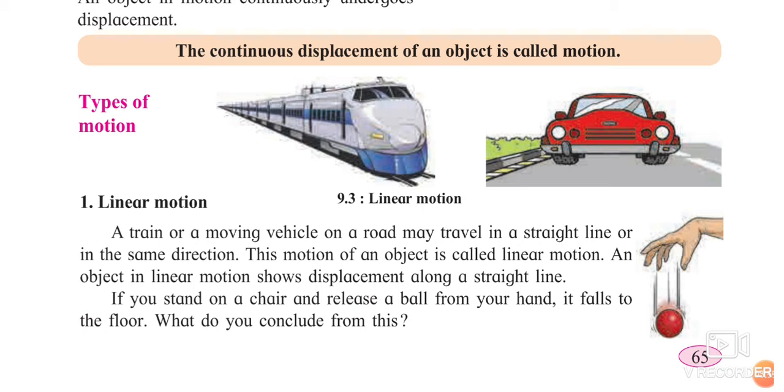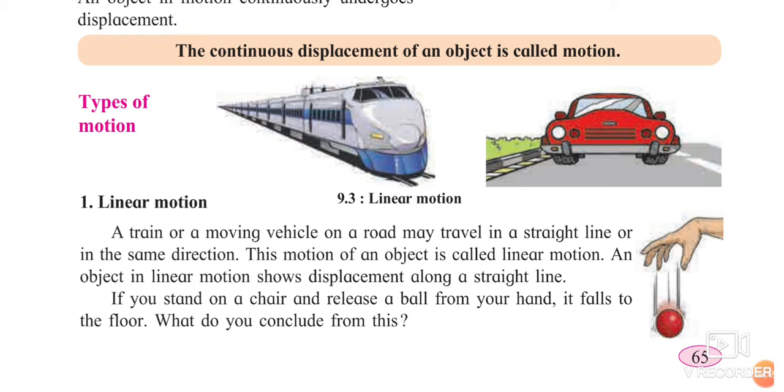Collinear points were the points which come in a straight line, or you can draw a straight line from them. Linear motion also tells you the same thing. The train or a moving vehicle on a road may travel in a straight line or in the same direction. If you are traveling in a straight line, you can say that is linear motion.